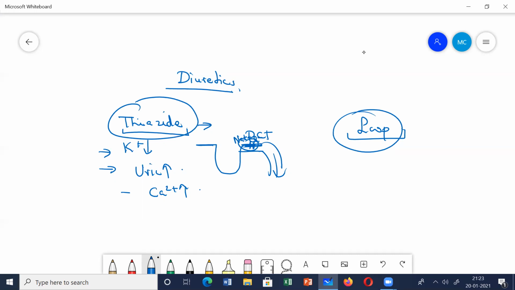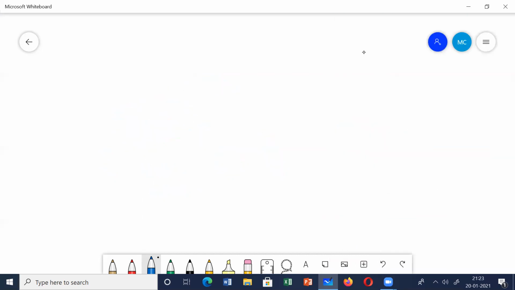Next, come to the beta blockers. Where are beta blockers used? Apart from hypertension, they are used in many other situations. Do you remember the uses of beta blockers? They can be used in angina, but not in Prinzmetal's angina. They can be used in AMI, acute myocardial infarction, and in arrhythmias, as they have some anti-arrhythmic properties.